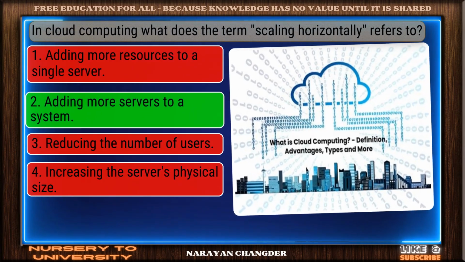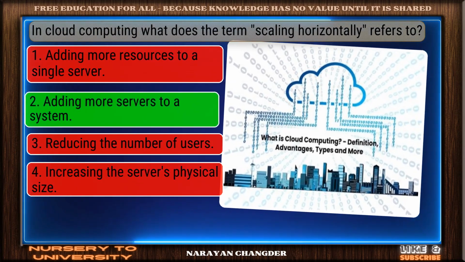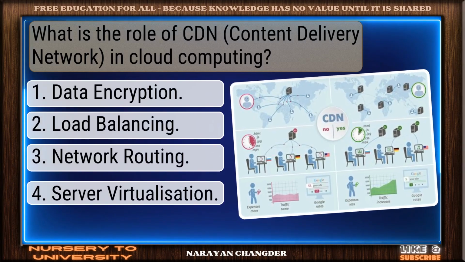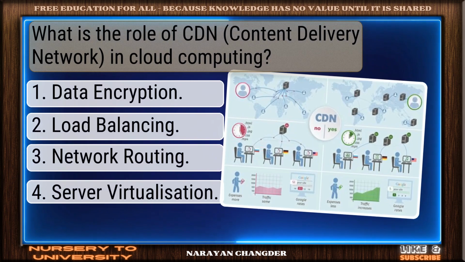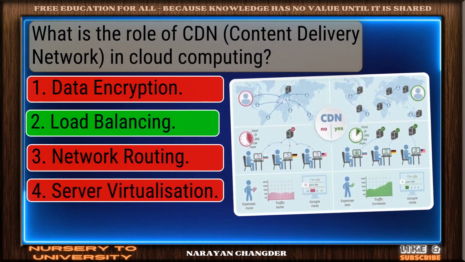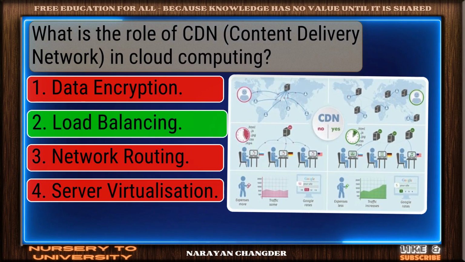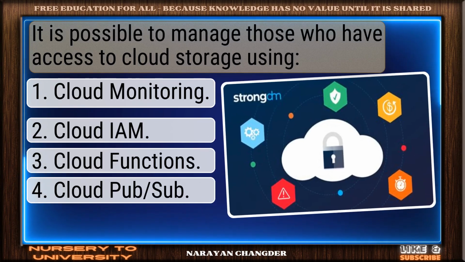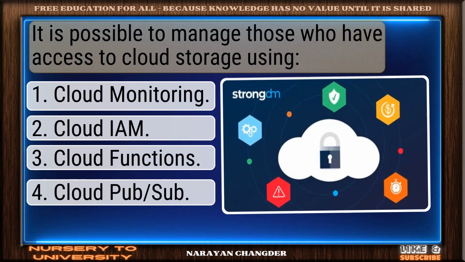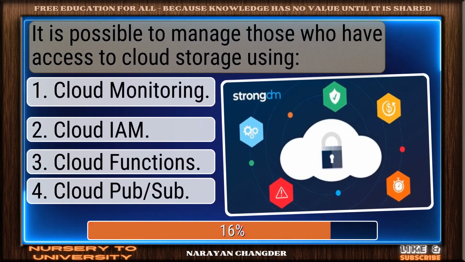Well reasoned. Adding more servers to a system is the correct choice. Question number 42. What is the role of CDN in cloud computing? Good thinking. Load balancing is the right answer. Question number 43. It is possible to manage those who have access to cloud storage using